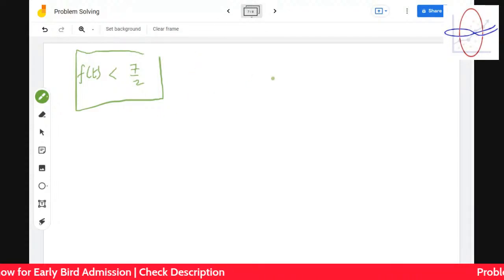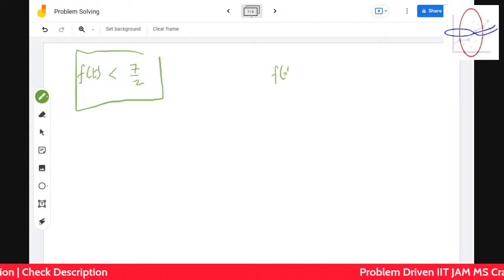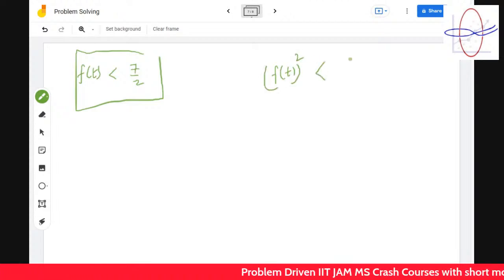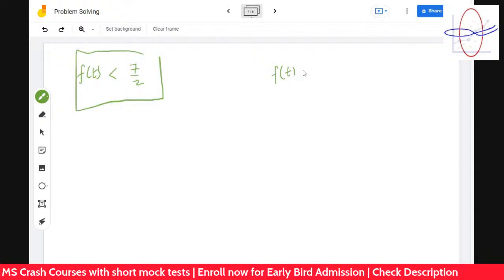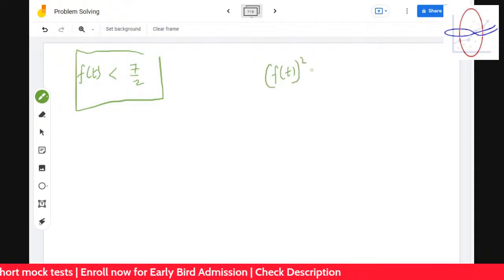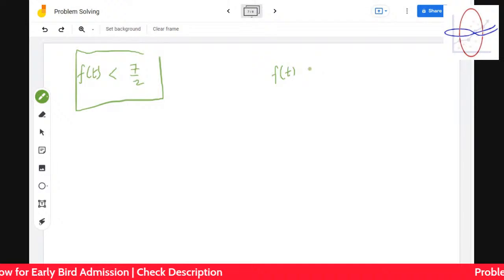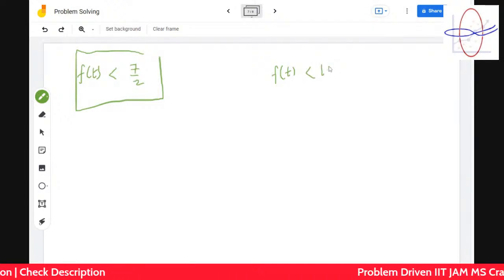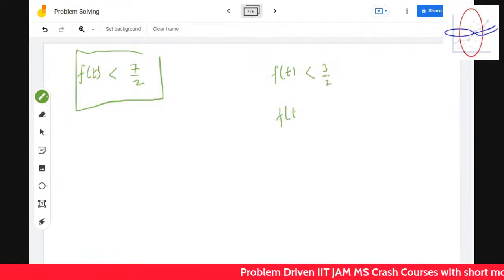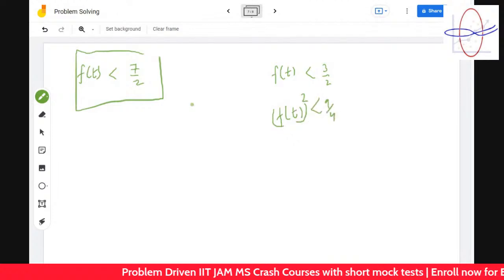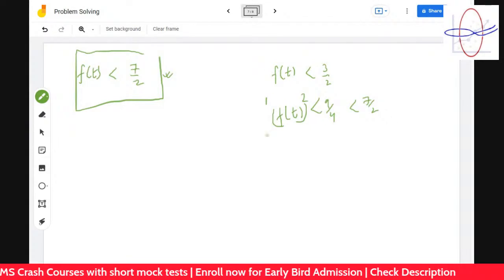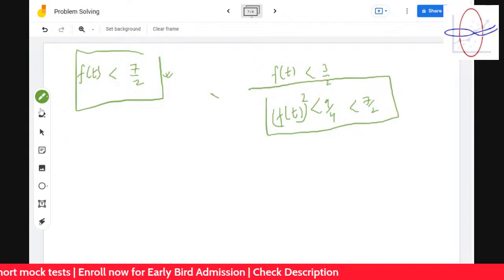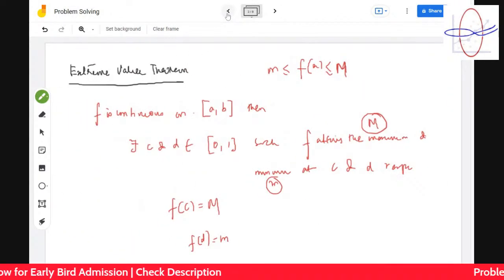Now, what is the inequality telling? The inequality is telling whether this holds or not, whether ft is less than or equal to that number or not. We already know ft square is less than 9 by 4, because ft can take 1 plus 1 by 2, a maximum value of 3 by 2. So is this true? Yes, it's true because it's less than 7 by 2. Again, understand, we have already done that.